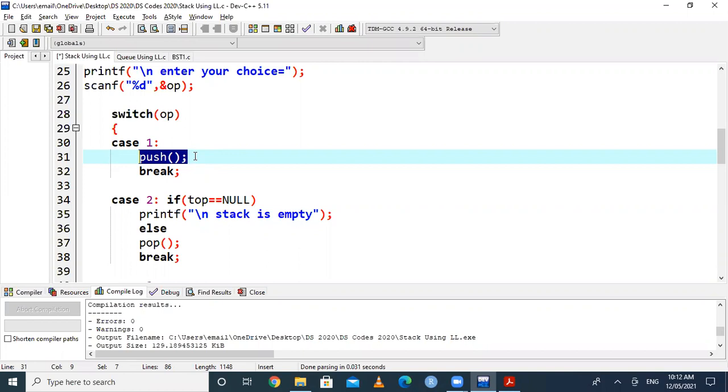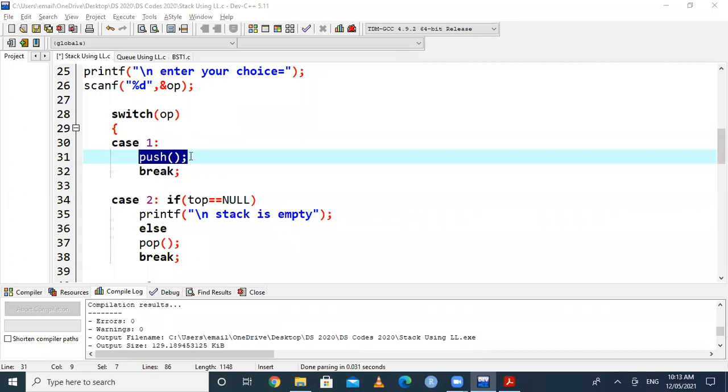Is there any reason why we don't write a precondition like stack is full in case number 1? Any reason you are having? Any answers from you? Okay, I will tell you the answer.